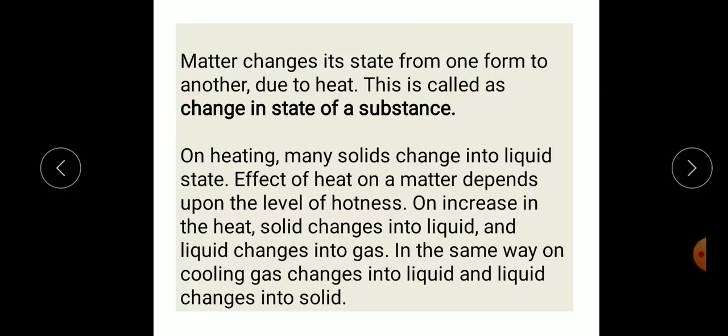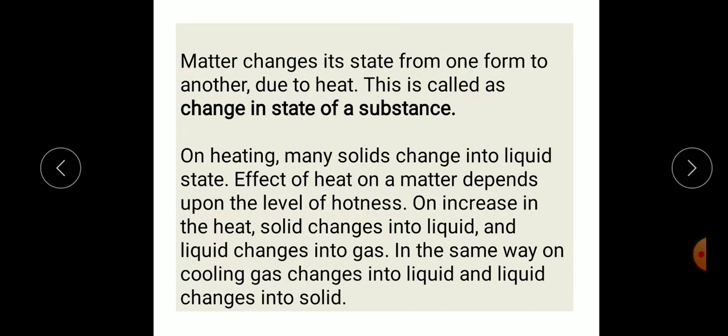Matter changes its state from one form to another due to heat. Any state of matter, whether solid, liquid or gas, changes from one state to another when we heat it. For example, when we heat a solid, it changes into liquid state, and when we heat a liquid, it changes into gaseous state. This is called a change in state of a substance.